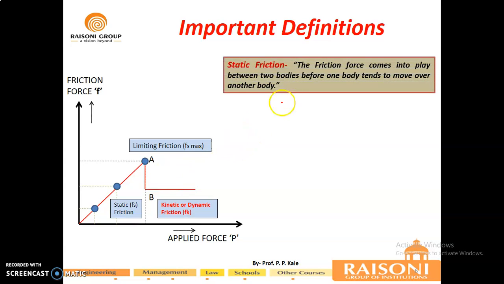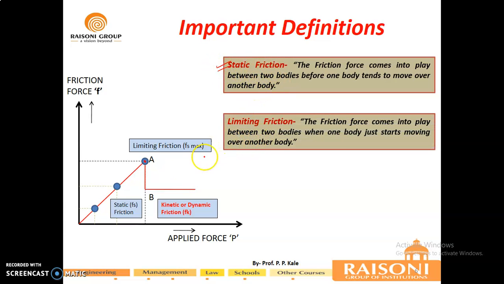So from this graph we will have 3 to 4 terms, that is static friction. It is the friction force that comes into play between two bodies before one body tends to move over another body. That means the body is tending to move over this surface. In that case, up to that point, whatever force you get is called static friction force.